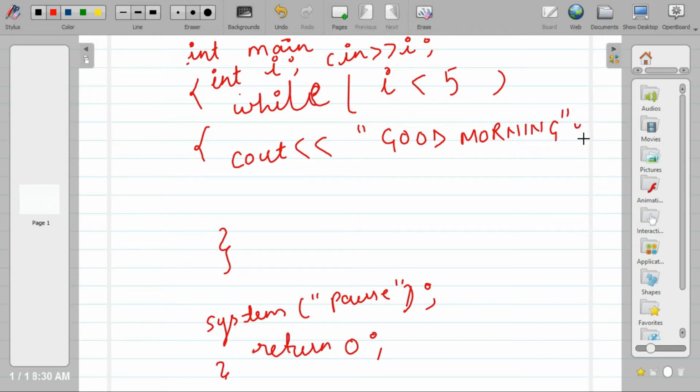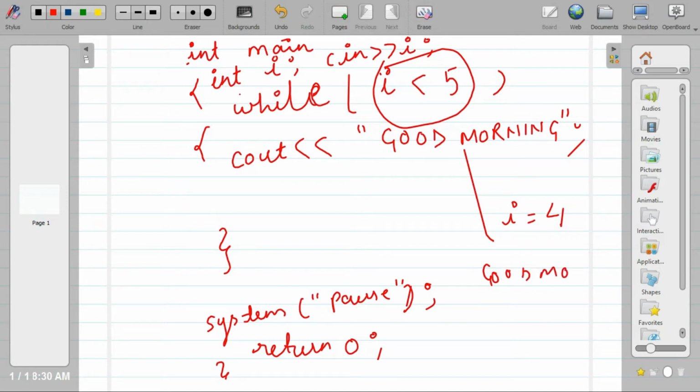Now you will be surprised that I will always stay the same, whatever we input. For example, let's say I input I is equal to 4. First time it will check, I is 4, and I is less than 5, so it is going to print good morning.